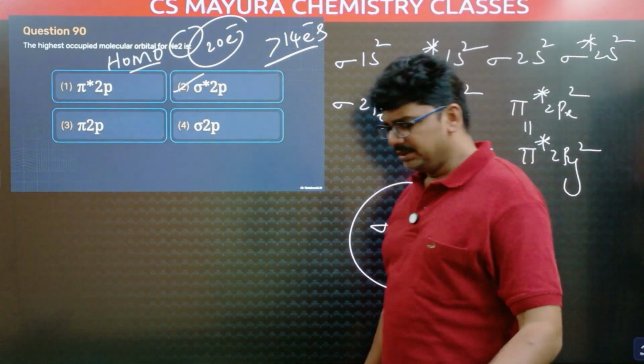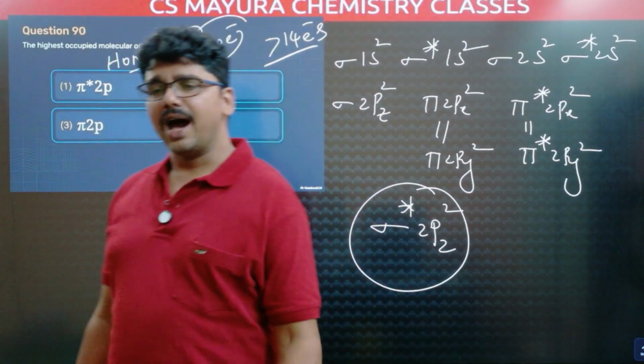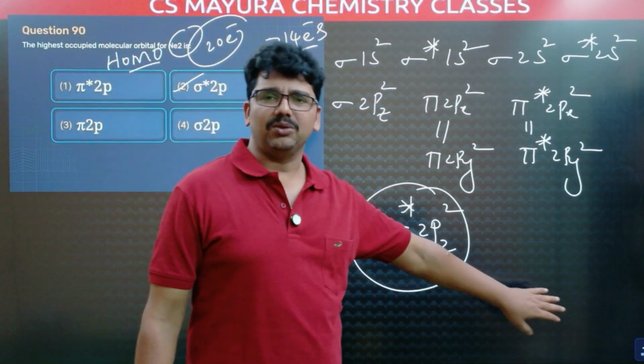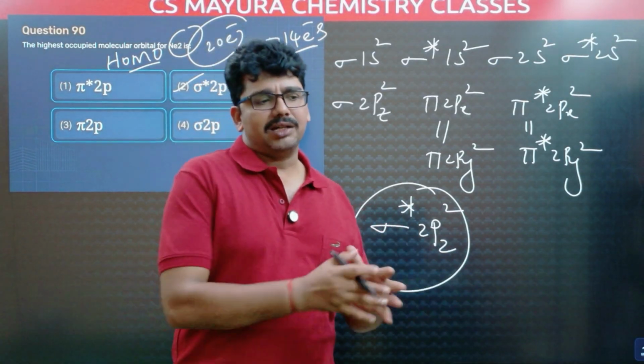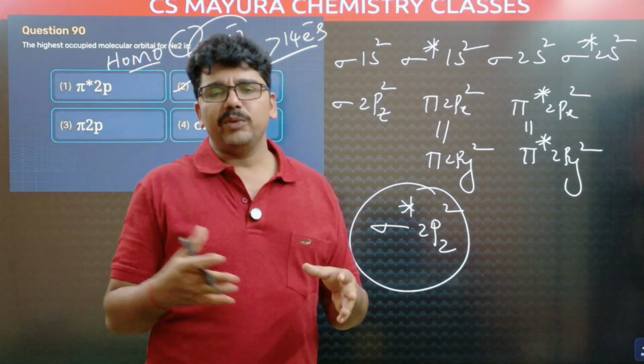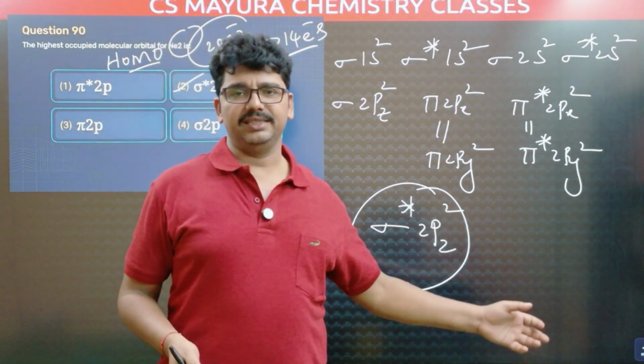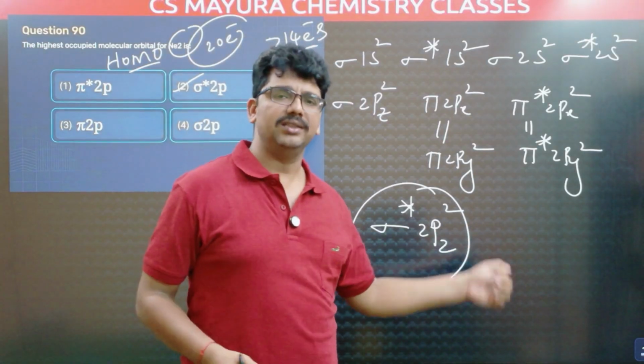They may ask LUMO, lowest unoccupied molecular orbital. Lowest unoccupied molecular orbital means here 0 electrons. We have to take the unoccupied molecular orbitals, and among them the one which has lowest energy. First one we have to select.